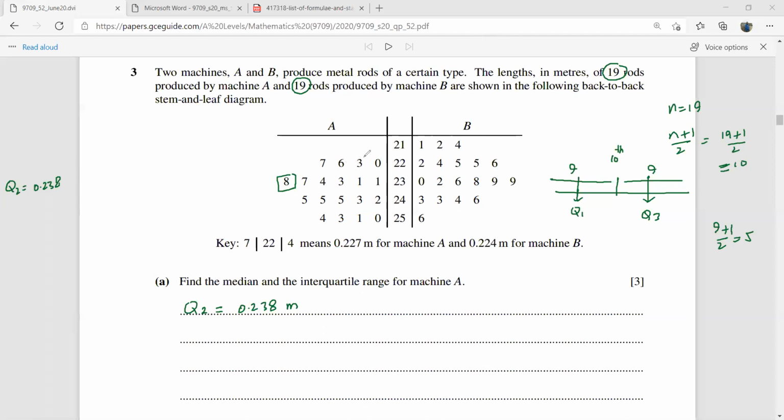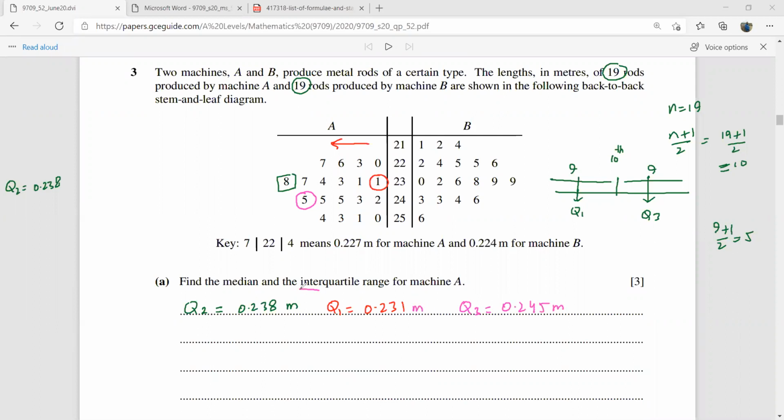This is 1, 2, 3. Remember, you have to go in this order, because you can see this is going in ascending order. 1, 2, 3, 4, and this is your 5th value here. So this is your lower quartile. Your Q1 is going to be 0.231. And then your upper quartile is the median of the last 9 values. So I am going to start counting from here. 1, 2, 3, 4, 5. So this is your upper quartile, that is Q3, 0.245 meters.